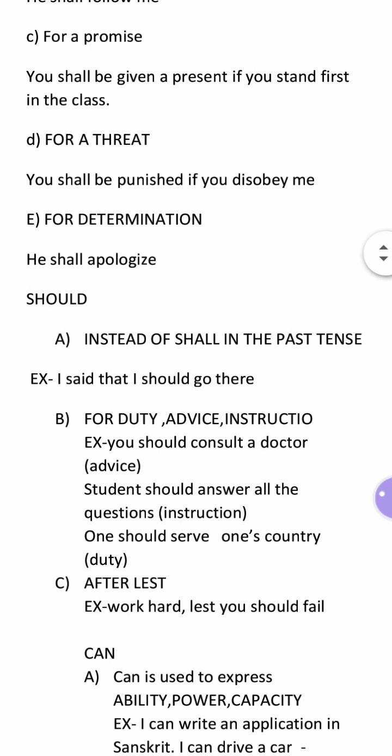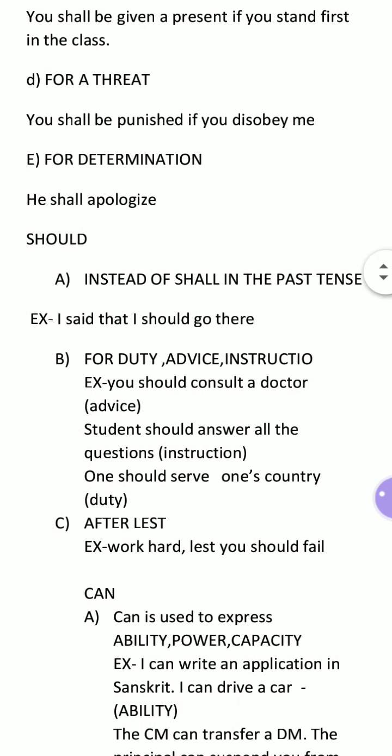The fourth rule is for a threat. When shall is used with the second and third person, it shows a threat. Example, you shall be punished if you disobey me. So this is the threat. You shall see what I will do. Okay. So this is the threat. You are threatening someone.